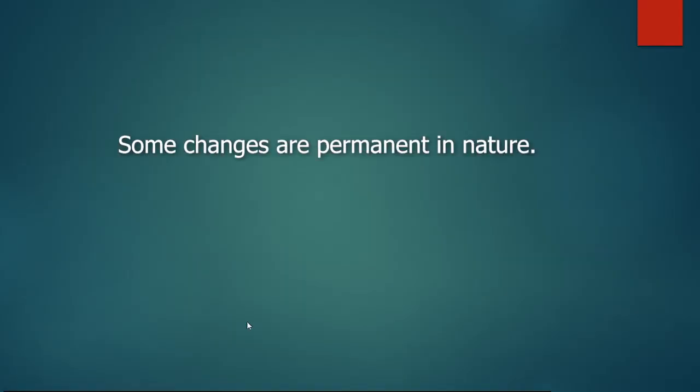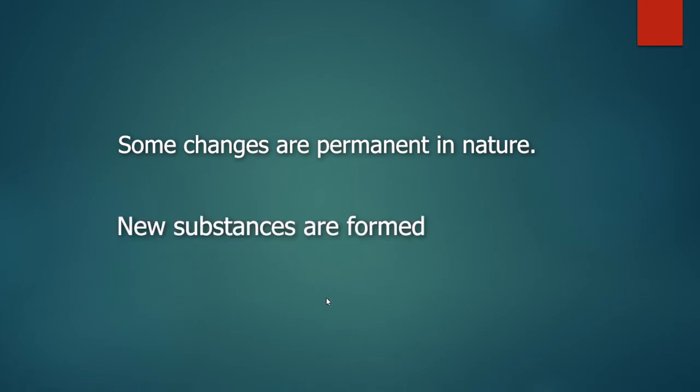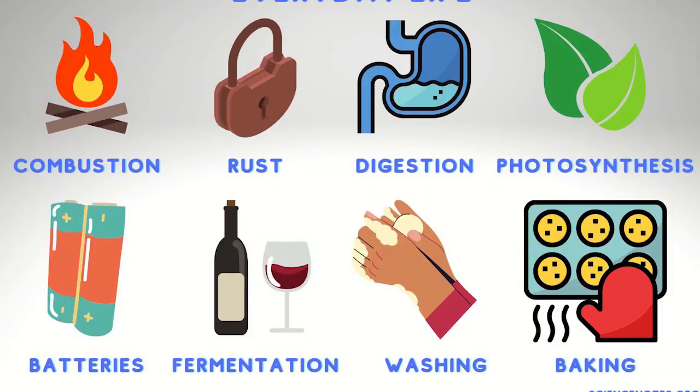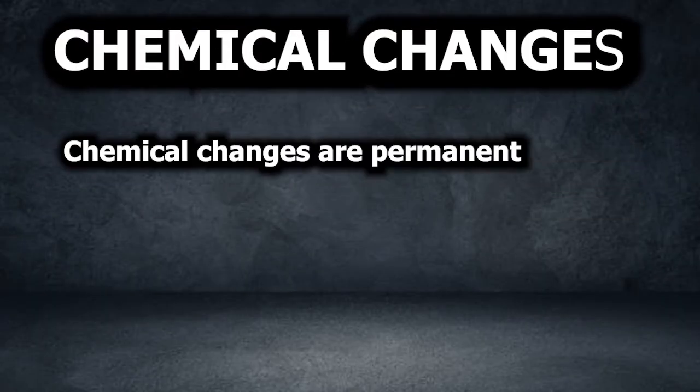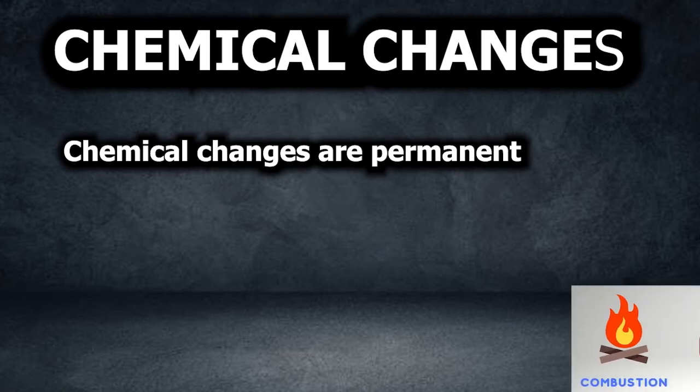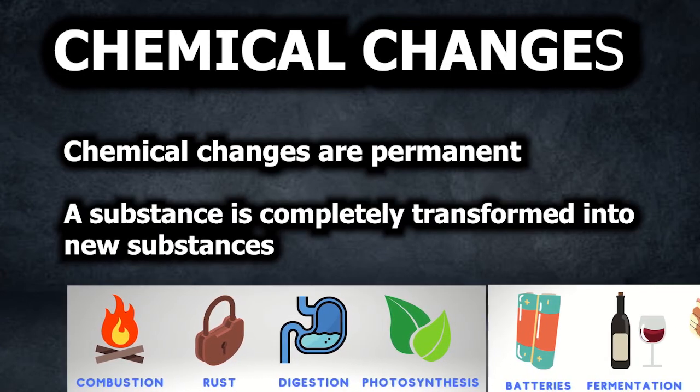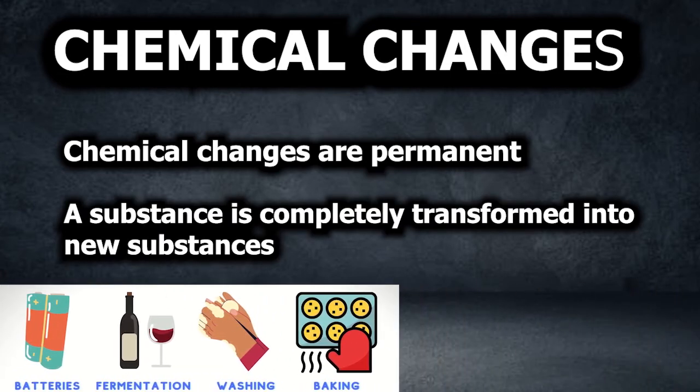So it is very clear that there are some changes which are permanent in nature and new substances are formed. So these kinds of changes can be called chemical changes. Chemical changes are permanent changes where a substance is completely transformed into new substances.